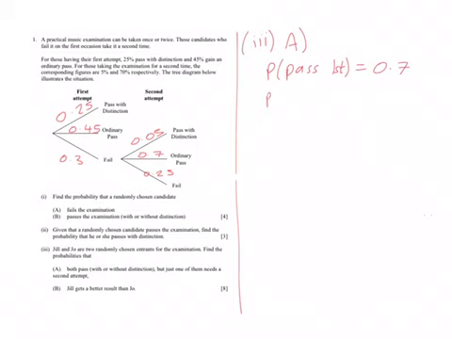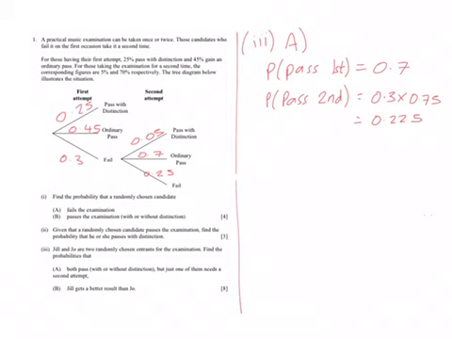The probability that they pass second time, so this is just the probability that one person passes first time and one person passes second time, is going to be 0.3 multiplied by 0.75, so that's whether they pass with distinction or they pass with an ordinary pass, and that will give you 0.225. So far we know the probability that they pass the first time is 0.7, the probability that they pass the second time is 0.225.